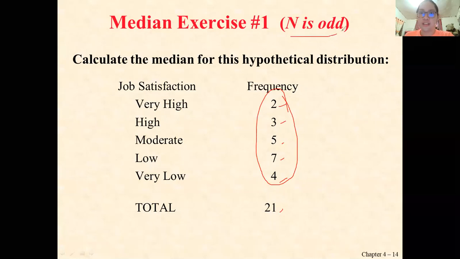Again, if n is odd, since there are 5 data, you can right away get its midpoint. So 5 is the middle point of the data. Therefore, 5 is the median. This is only for n is an odd number. What if n is an even number?